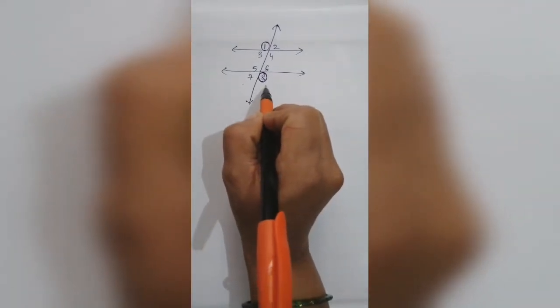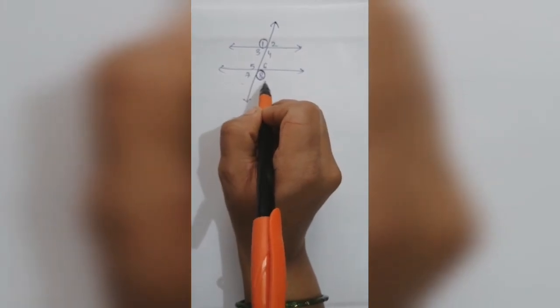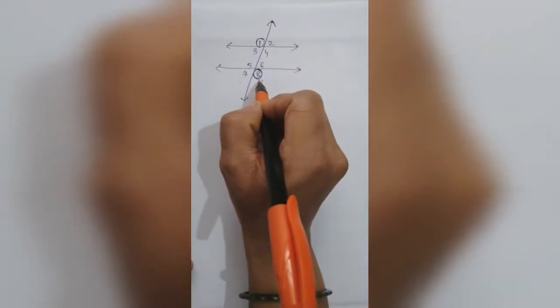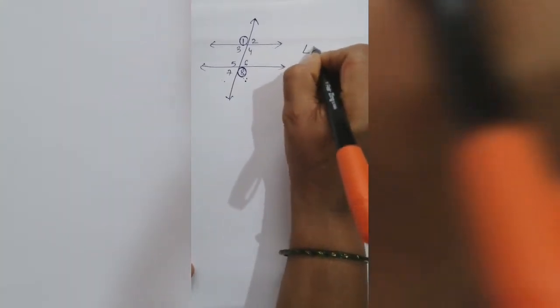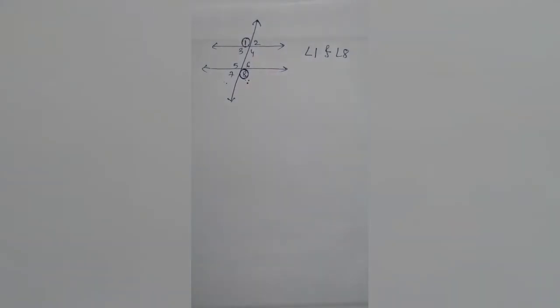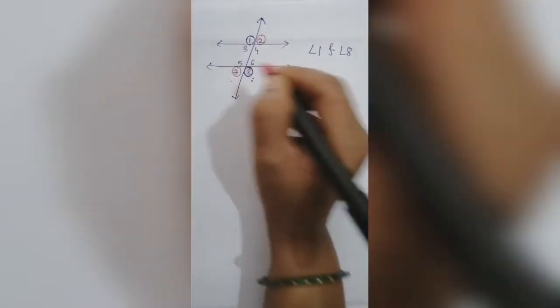They are exterior angles. Here we are discussing angle 1 and angle 8, and angle 2 and angle 7.